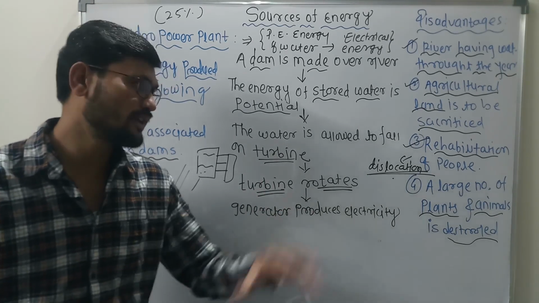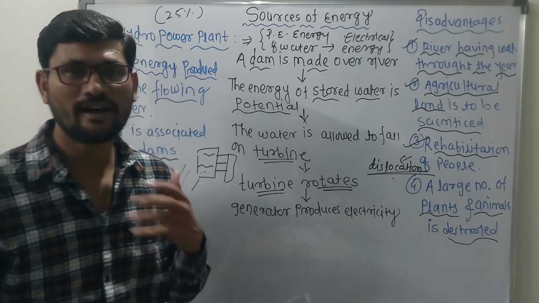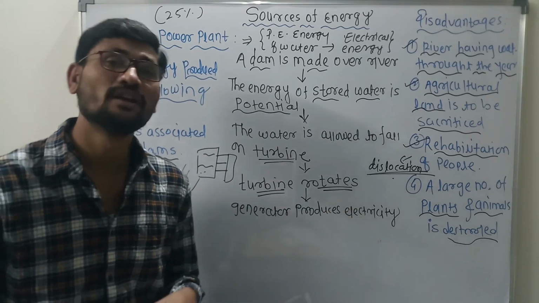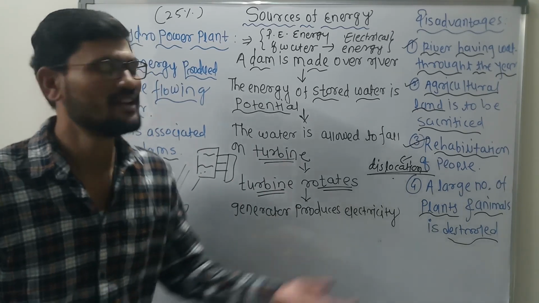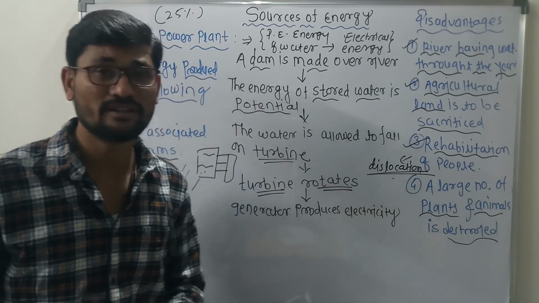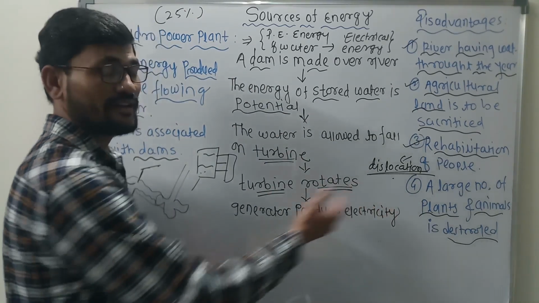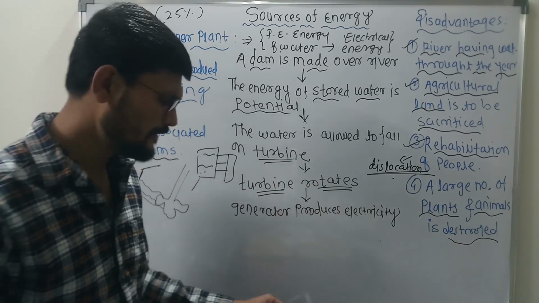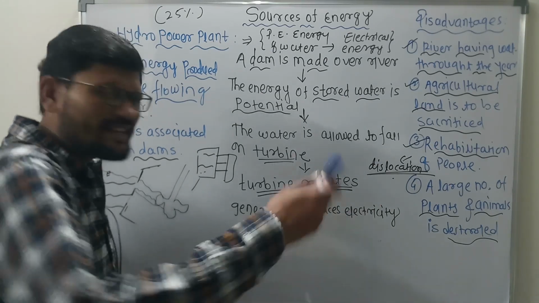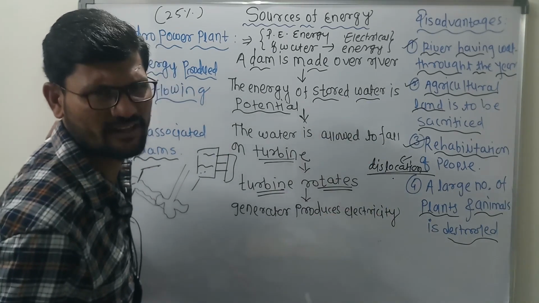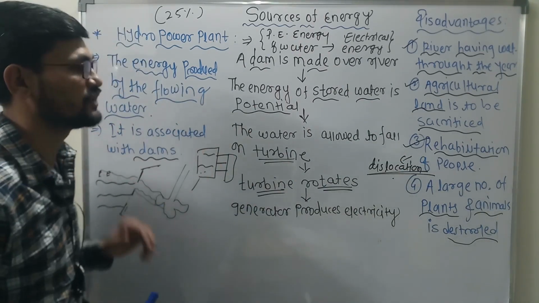And sometimes all these plants are just submerged under the water, and in an anaerobic condition they rot under the water, which releases hazardous gases into the environment. Again they pollute the environment. So matlab the gases like methane are released when the plants rot under anaerobic conditions in the submerged water, and again they pollute the environment. तो ये चीजें हैं, इसके ऊपर हमें ध्यान देना पड़ेगा। So these are some of the important things, and these are the disadvantages related to the hydropower plant.